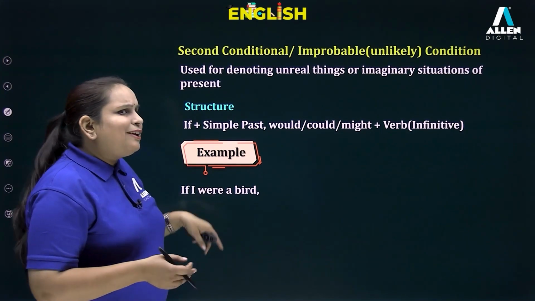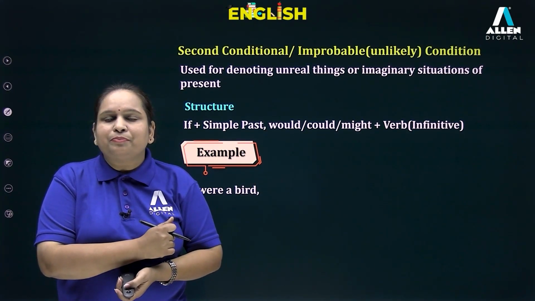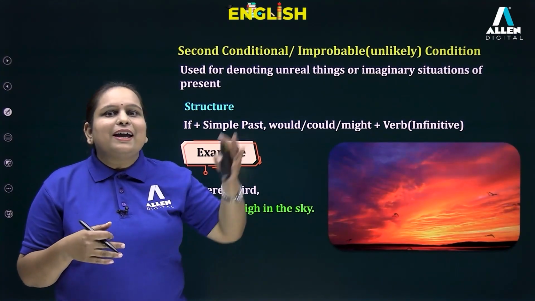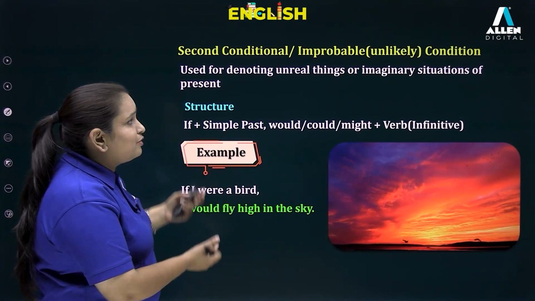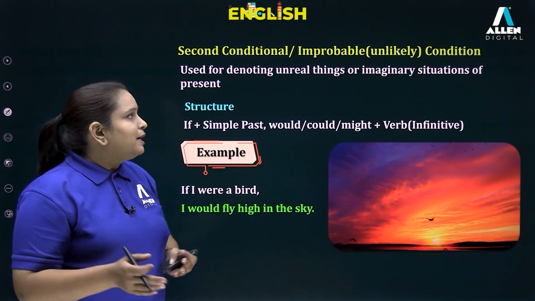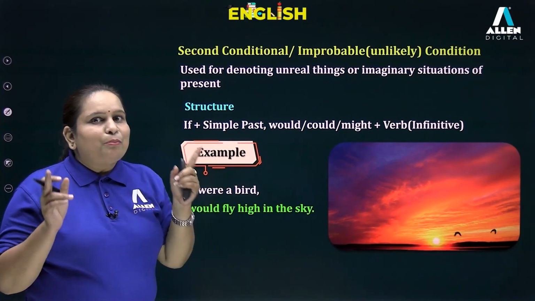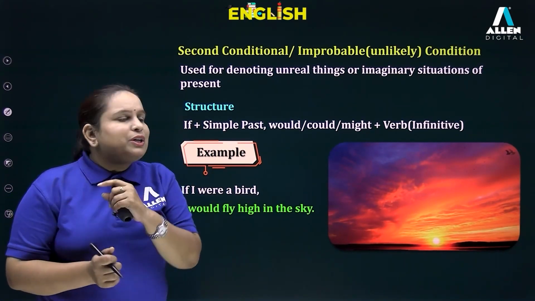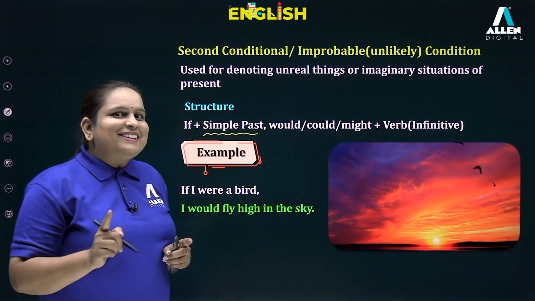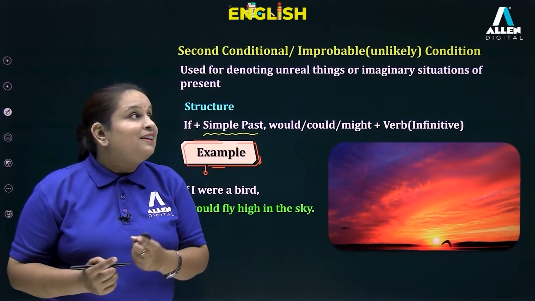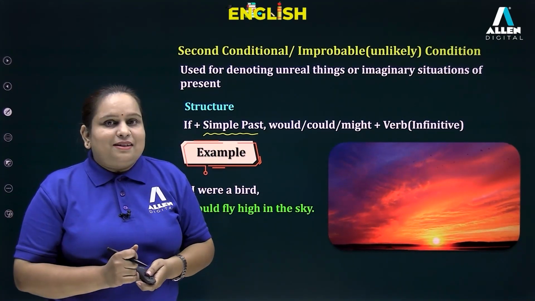If I were a bird, just imagine what would you do if you were a bird? I would certainly fly high in the sky. So I hope even this condition is clear to everyone, and as I told you, it talks about imaginary situations of present. Point to note here that we have used simple past, but it makes use of simple past to talk about conditions of present time.